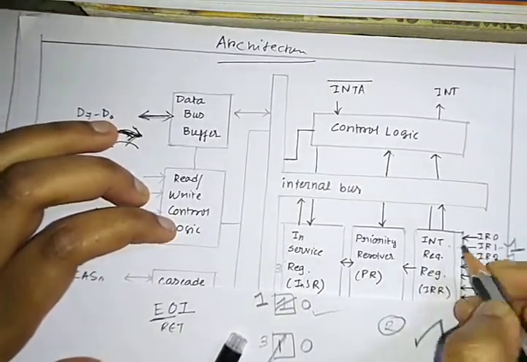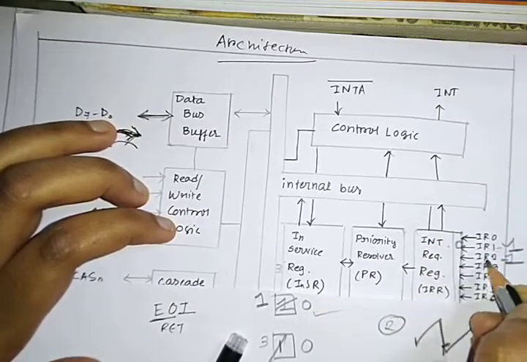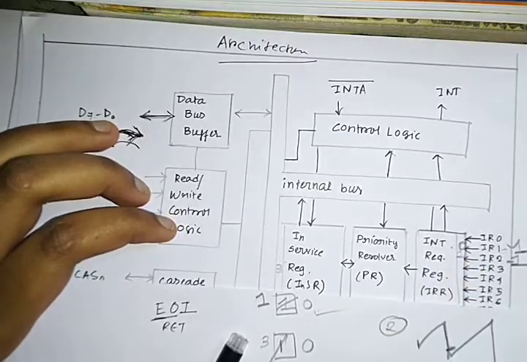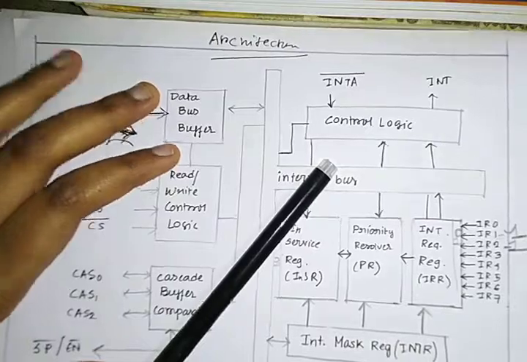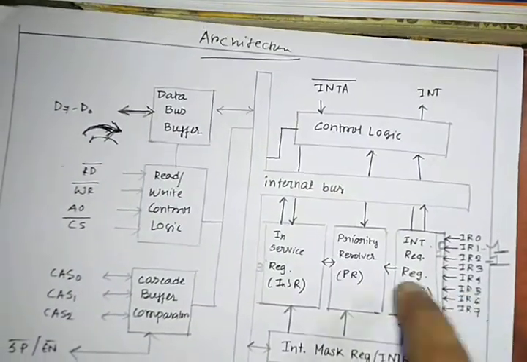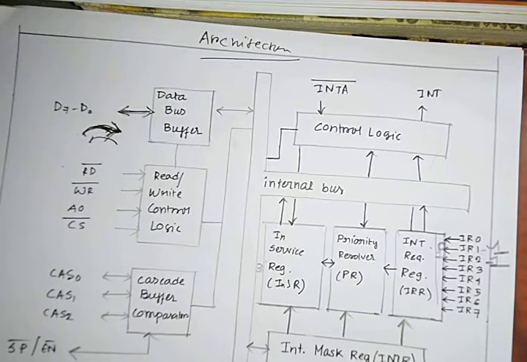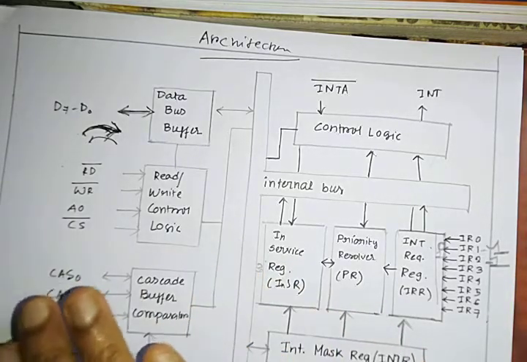As this was being serviced, it was 1, and when it is over, now it is 0. But this bit remains 1 because it was in the pending state. So now 2 will come, check whether it's masked or not, go to ISR, then see, okay, 3 is being executed, but 3 is on least priority. So it will say, 3, wait, I need to execute first. So again 3 will get stopped, it will be on hold state right now.